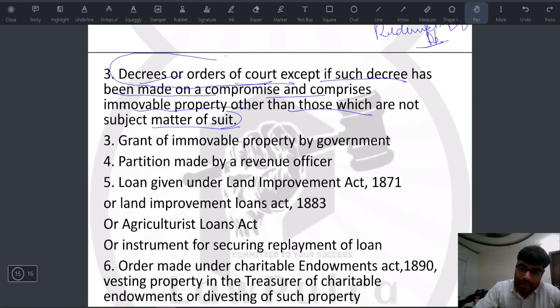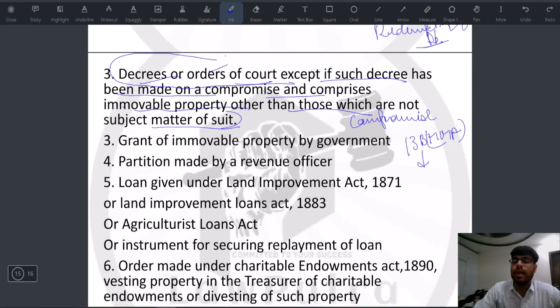However, let's say decrees because of a compromise, and a very common example for this is divorce by mutual consent under section 13B of HMA. For this divorce, first of all, you have to prepare a compromise deed, that you will let go of all relationships, all marital relationships have ended, and the distribution of property has also taken place. That means the husband will get this much property, the wife will get this much property. Based on this compromise deed, a person will go to court under section 13B to effect that particular divorce.